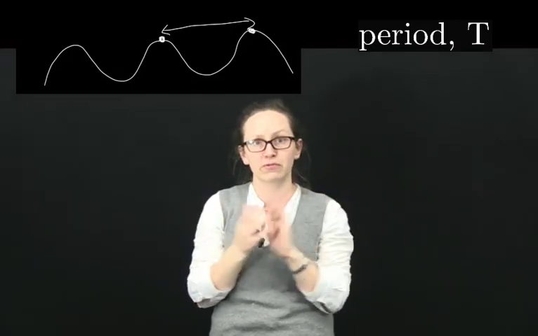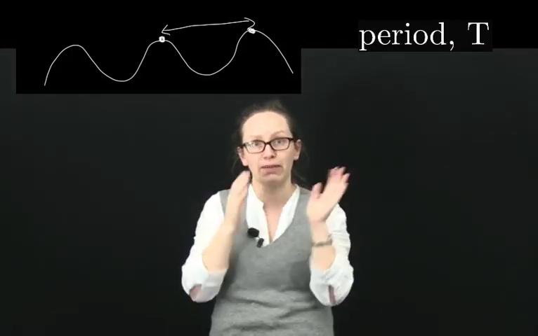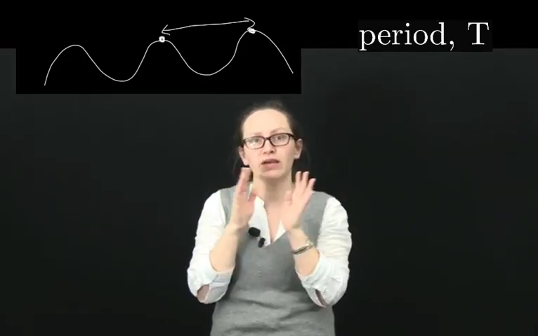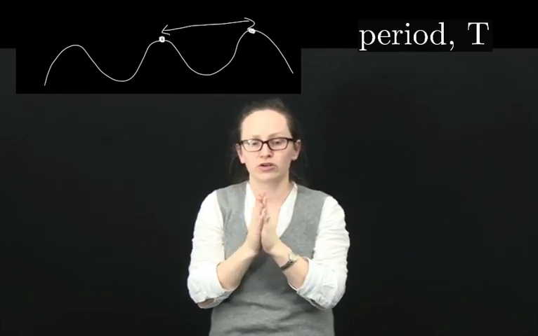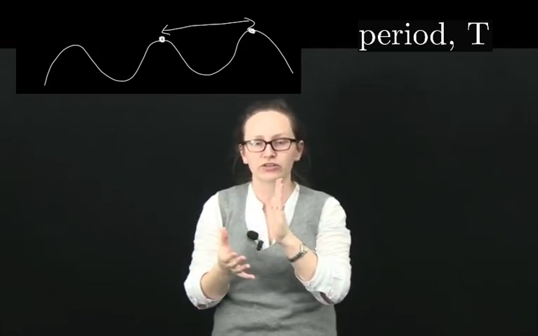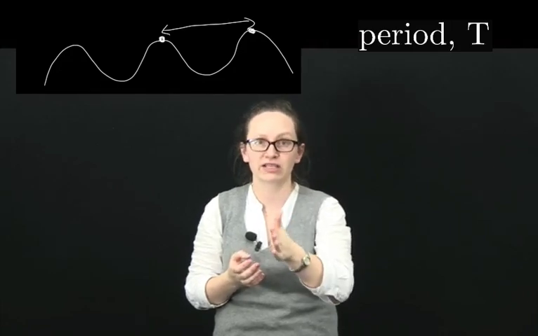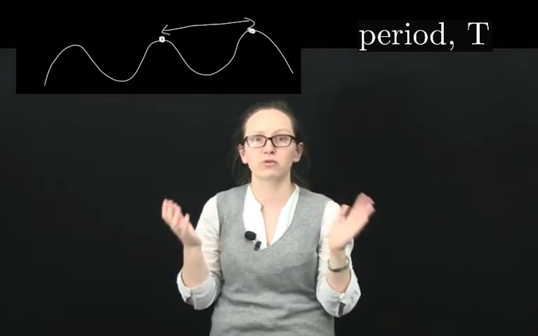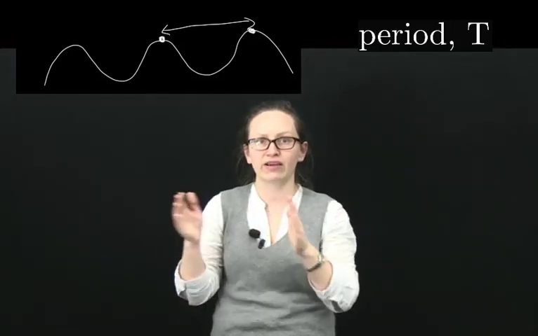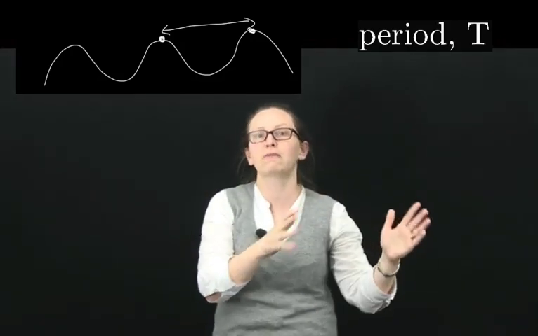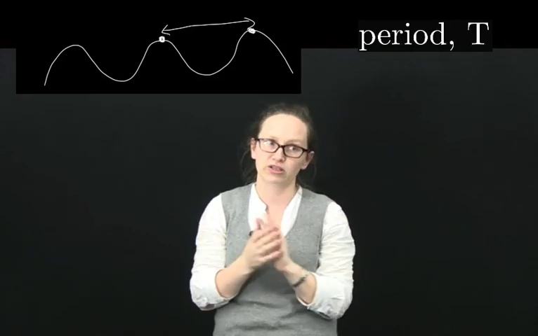The period of a wave is given the symbol capital T. To measure the period of the wave, if you started your stopwatch when one crest passed you and then waited until the next crest passed you, you would have measured one period. So the period is how long it takes for one wavelength to move past you.